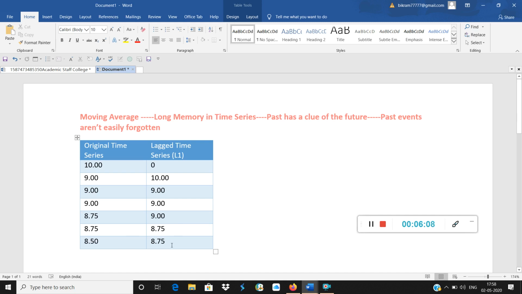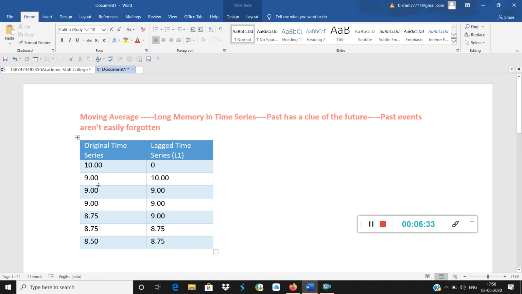And correlation between this point and this point is almost close to 1. So basically the correlation between each of these corresponding points of the original time series and the lag time series is not coming down.